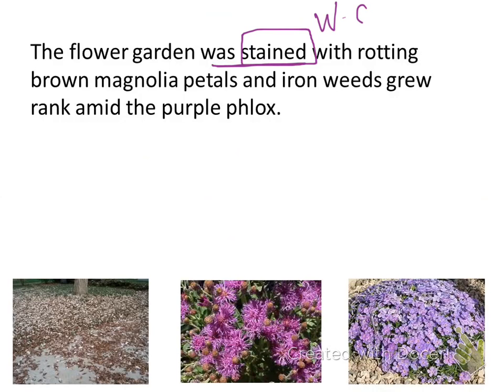And not just brown or dying magnolia petals, which the magnolia petals are actually down here in this picture, but rotting brown. We're going to talk about why you might choose the word rotting over a different word choice. And ironweeds grew rank. That's another interesting word choice there, rank, amid the purple phlox. Notice that they use the very technical terms of the flowers. We have the magnolia, the ironweeds, and the purple phlox all right there, giving that a really pastoral, kind of calm feel.